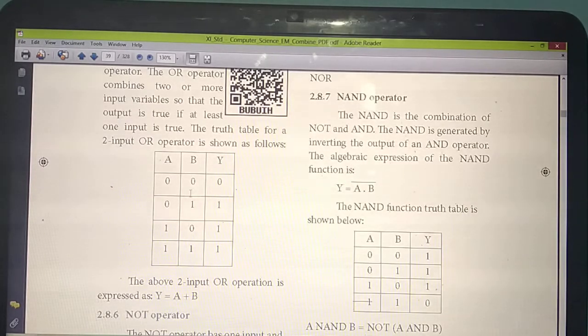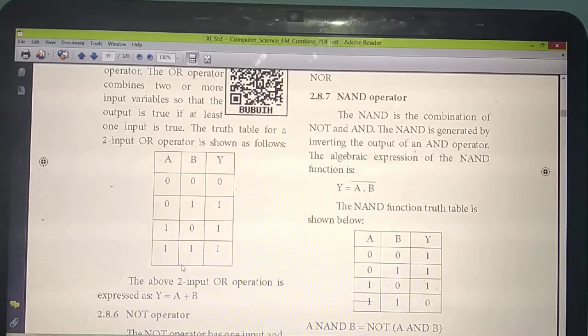So how do you need to write this one? First the B column: 0 1 0 1. Here 2 0s, 2 1s. For the AND operator, all the outputs will be 0 and only when both are 1 will the answer be 1. But for the OR operator, if at least one 1 is there, you will get the answer 1, and the remaining are 0. Understand? So which symbol is used to represent the OR operator? Plus symbol. So how will you write? Y equal to A plus B.